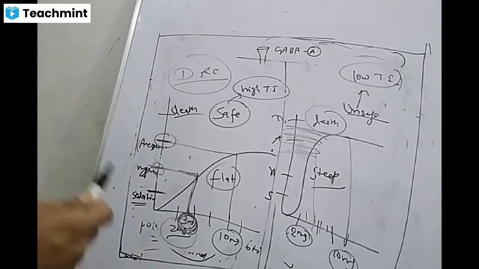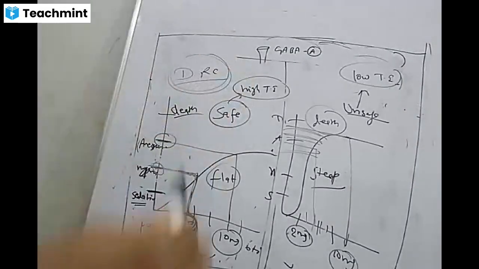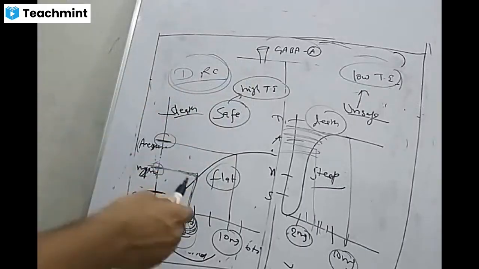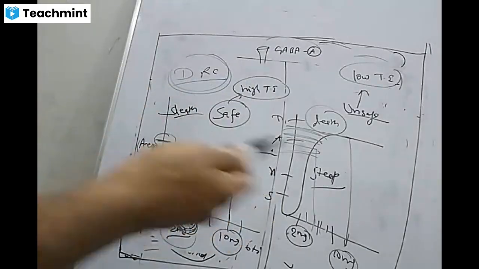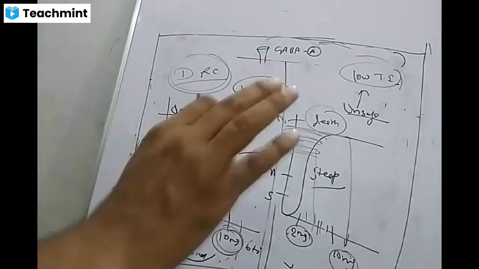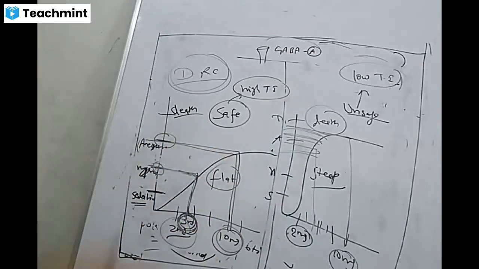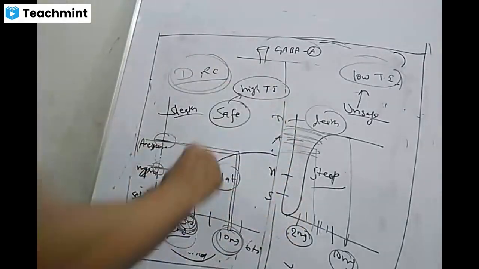But by mistake, suppose the patient on benzodiazepines takes 2 or 3 more tablets, that is 10 milligrams. Then the patient will undergo an anesthesia-like condition. But still the patient is alive.